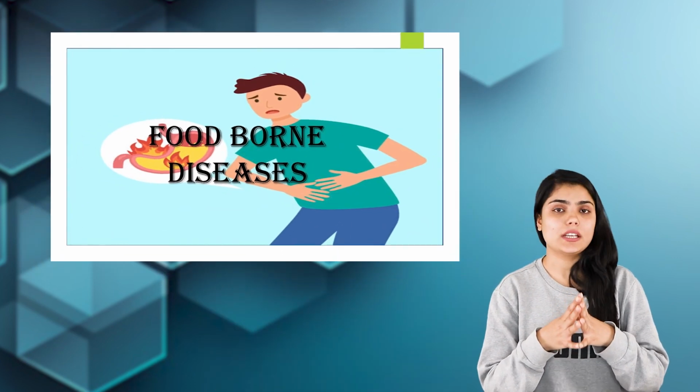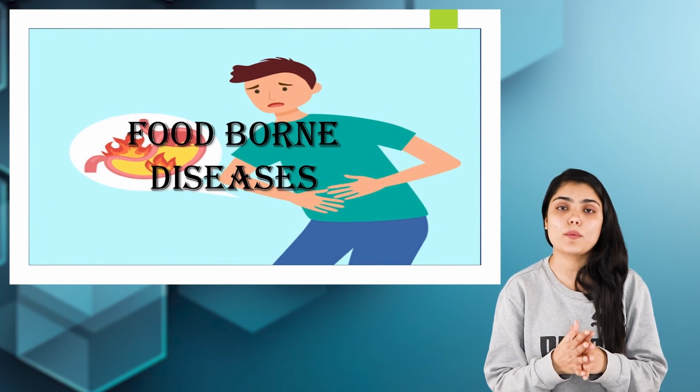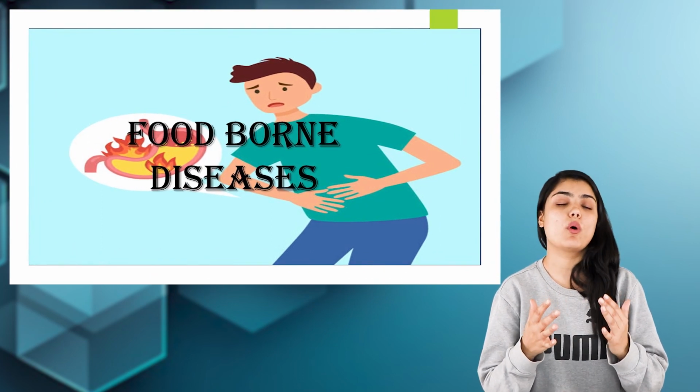In our previous sessions, we have discussed food hygiene, what is food adulteration, what is food fortification, and the different ways through which milk, fruits and vegetables, eggs and meat can be maintained in a hygienic manner. In this session today, we are going to discuss another interesting topic related to food, which is foodborne diseases.